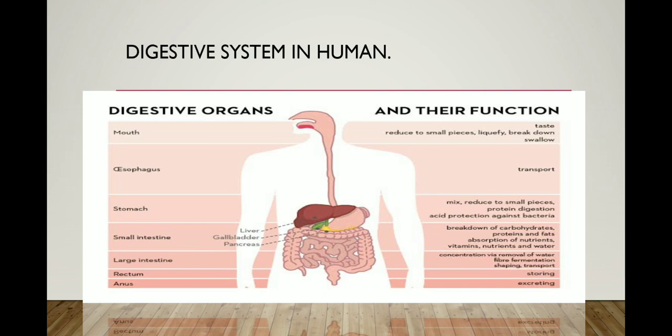In this video, this is the next slide about the digestive system in human beings. In human digestion, the food that we eat passes through a canal inside the body. The digestive organs form the alimentary canal, which starts at the mouth and ends at the anus. We take food in the mouth and it goes inside our body through what is known as the alimentary canal.